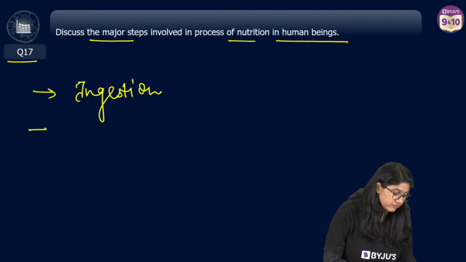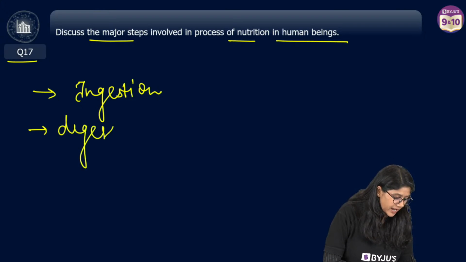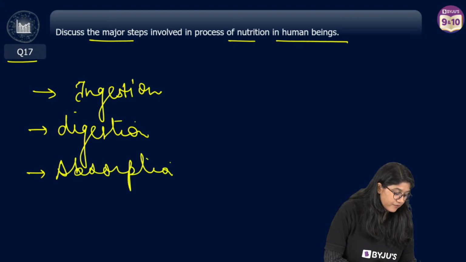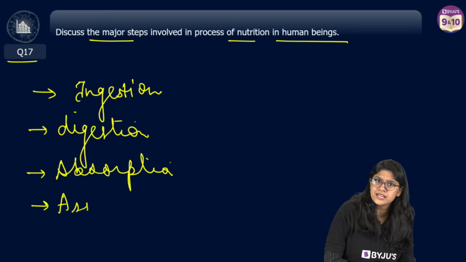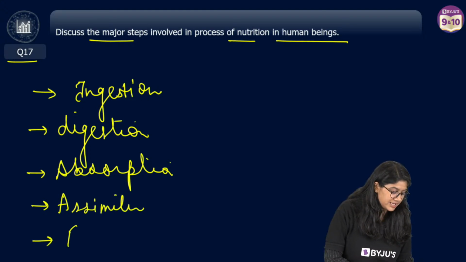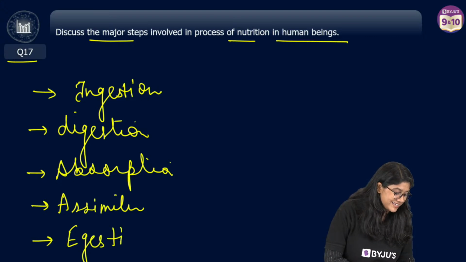Ingestion. Then we digest food. Digestion. Then, of course, we see the absorption. Then, of course, we have assimilation. And at the end, we have the egestion.